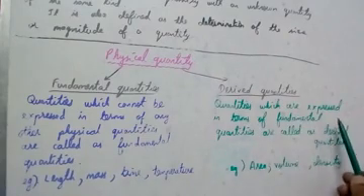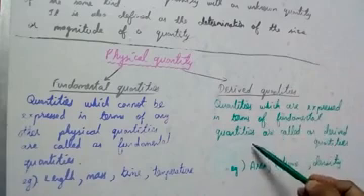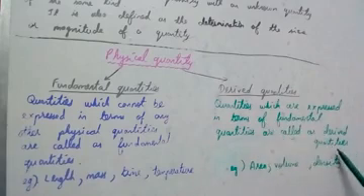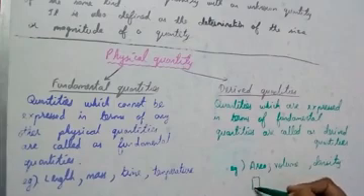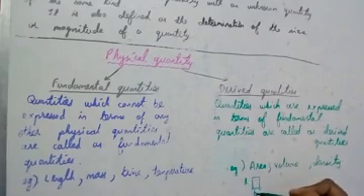Quantities which are expressed in terms of fundamental quantities are called derived quantities. For example, area, volume, density. What is meant by area? Let's take the area of a square or rectangle. I have drawn a rectangle here. This will be the length and this is the breadth. Area is equal to length into breadth. Breadth is also a kind of length only.